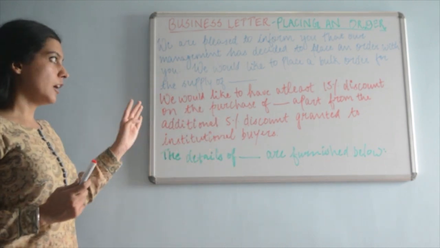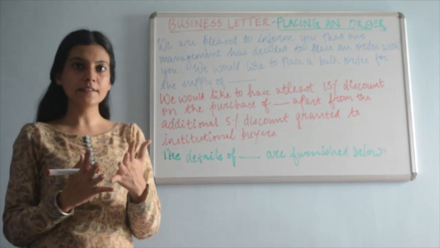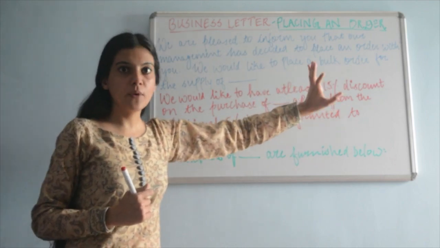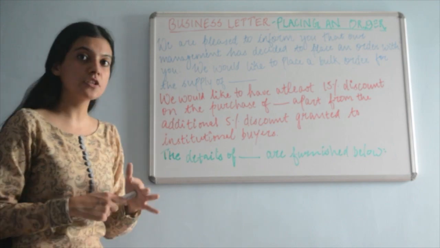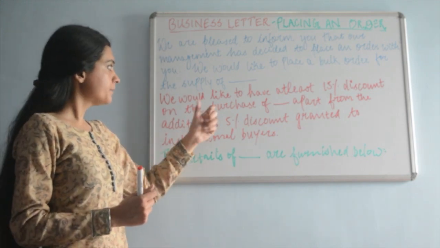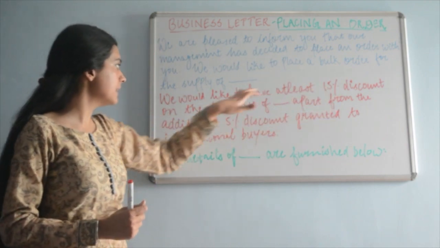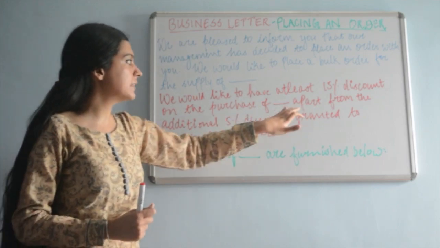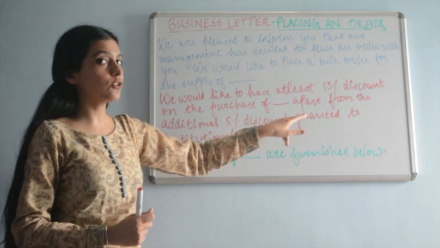In the second paragraph, you're precisely going to ask for discount. So one discount is definitely going to be because you're ordering in bulk, you can claim for that discount. And the second, as an institutional buyer, because you're ordering as a school, this is why you can say, apart from the bulk, so we would like to have at least 15% discount on the purchase of dash, apart from the additional 5% discount granted to institutional buyers. So this line is optional.